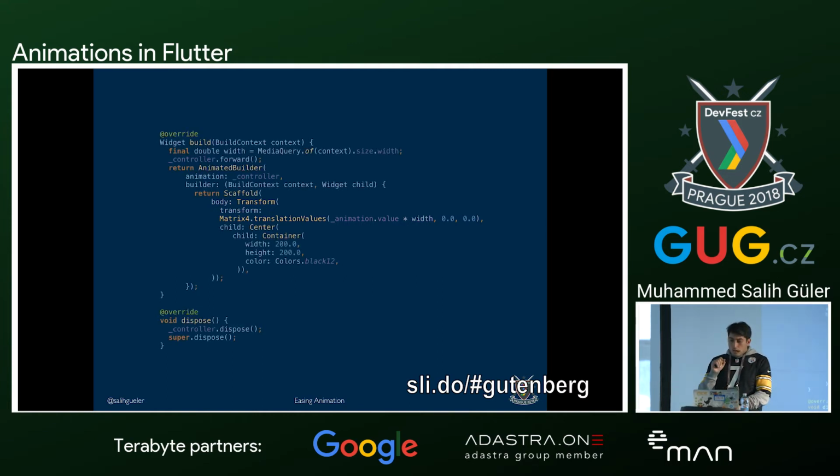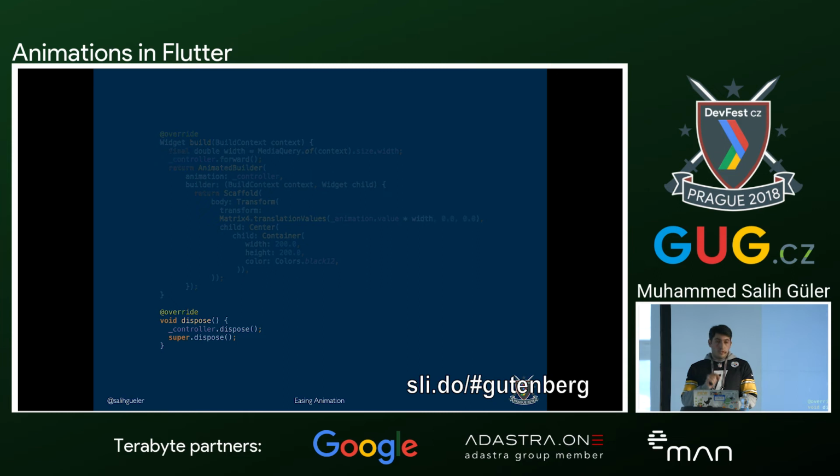So we have created our animations and stuff, but there's something really important to talk about, dispose. So in each dispose, when the widget is not in the widget tree or when it's not valid anymore, we need to consider to dispose our controller to prevent some unwanted behaviors, I would say. It can be memory leaks, it can lead to crashes, to do something with a widget that is not there anymore.